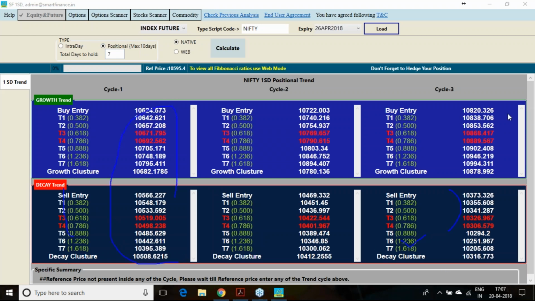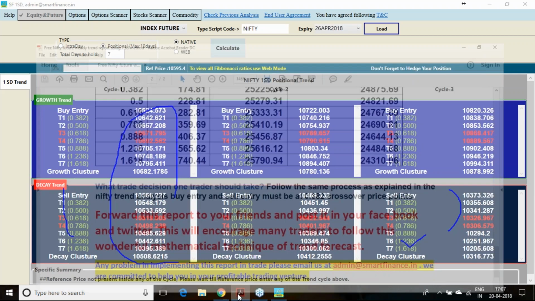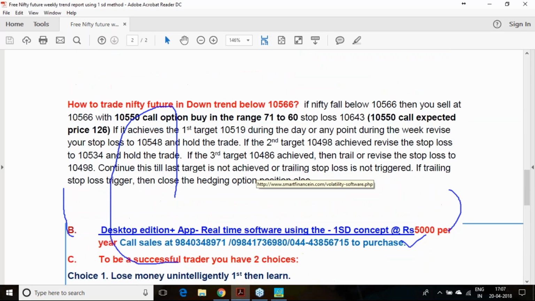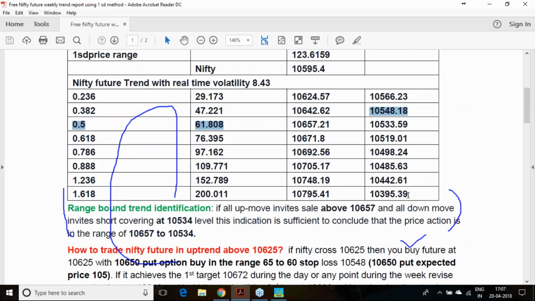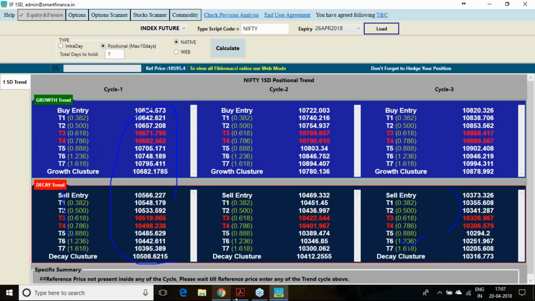However, if you are going with the software, what is the benefit? Here you can see the first cycle, 395, and here too you can see 795. So you can compare this first cycle, whatever I have shown in that report, it is presented in this particular first cycle.